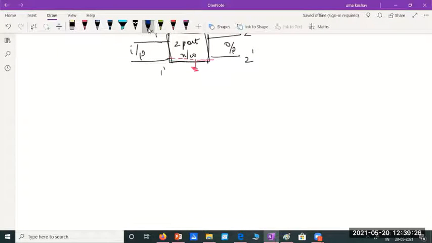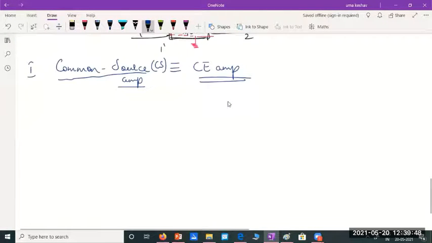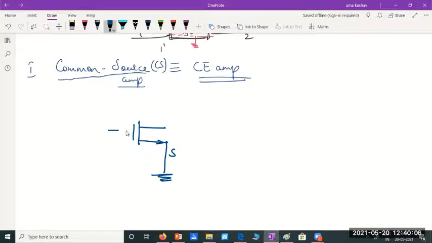So let me consider the first type of MOSFET amplifier, the common source. This is similar to the common emitter amplifier, common source or CS amplifier. It is very similar to the CE amplifier. So can you tell me how to represent that? It looks something like this. I am not showing the biasing circuit and all that. I'll just show this source terminal should be the common terminal.